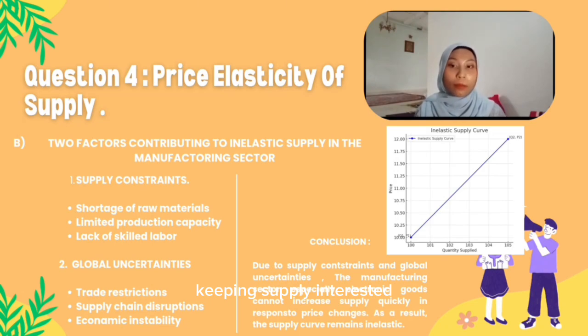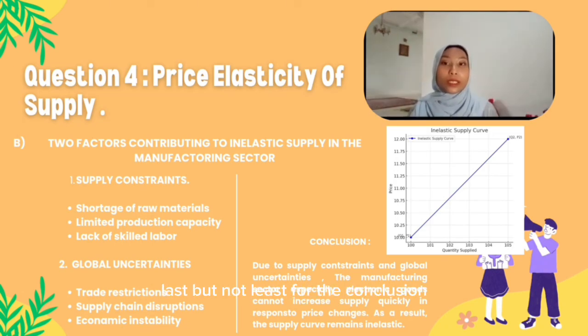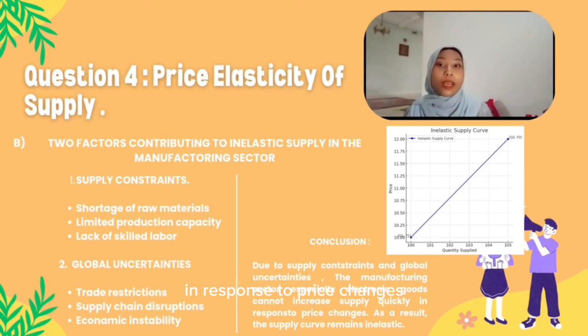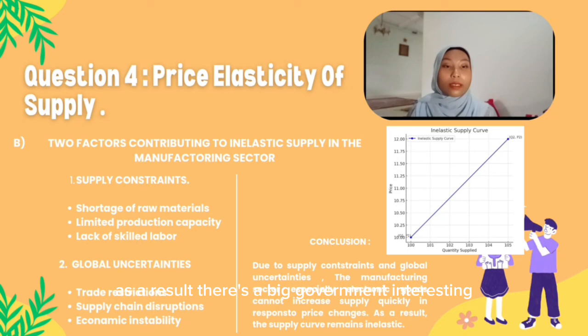supply inelastic. Last but not least, for the conclusion, due to supply constraint and global uncertainties, the manufacturing sector, especially electronic goods, cannot increase supply quickly in response to price changes. As a result, the supply curve remains inelastic. That's all from me.